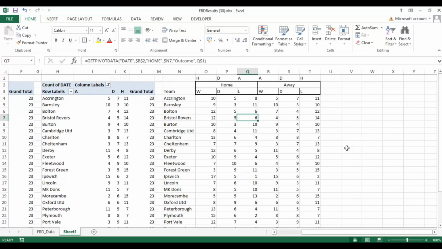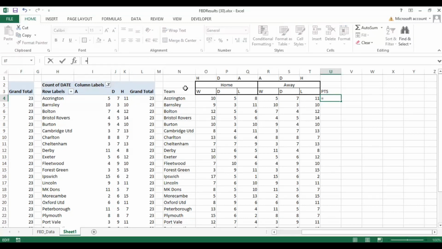Okay. Now we obviously aren't predicting the scores. I'm just doing this very top level based on the result prediction. So we can therefore generate the points tally predicted for each team. And we can do this using calculation. So obviously a draw is a point, so we can count how many draws Accrington were predicted to have.